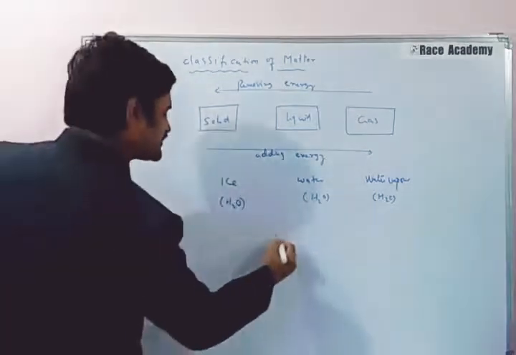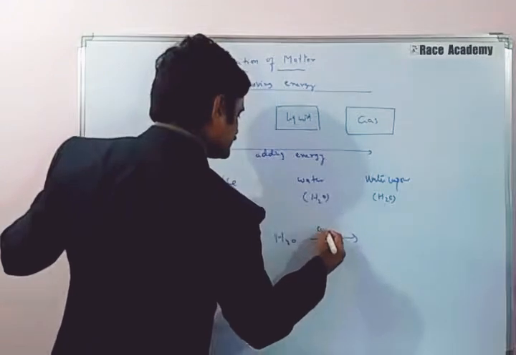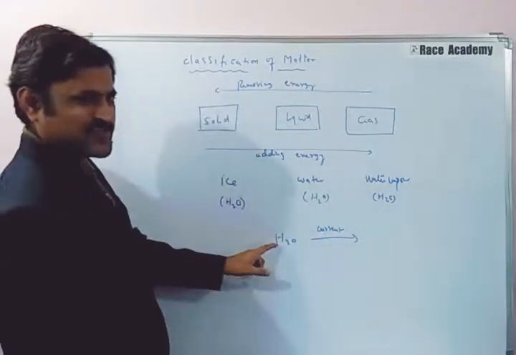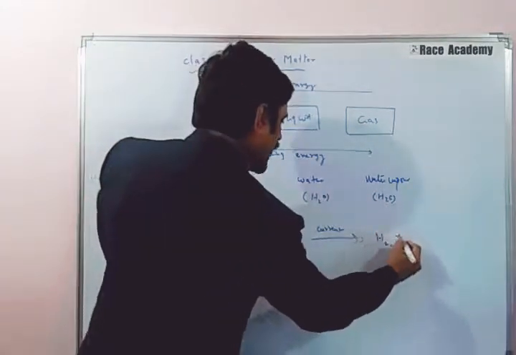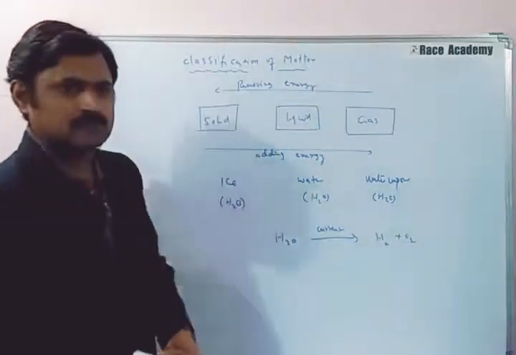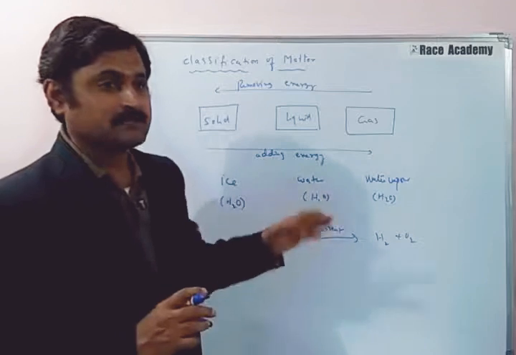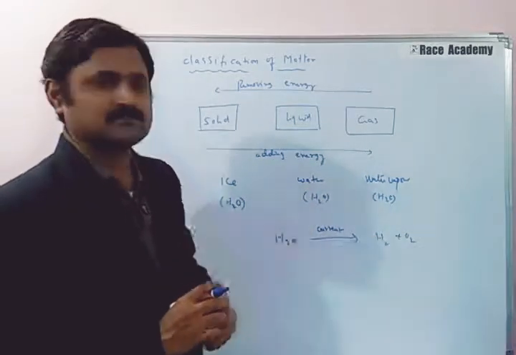When you pass current, that means electrical energy, it decomposes to hydrogen and oxygen. Completely different kinds of matter result from this process.